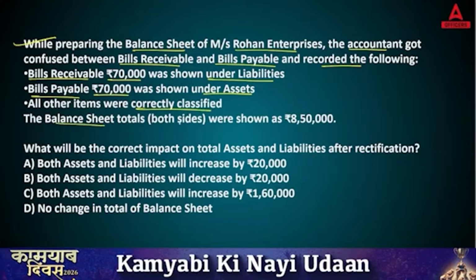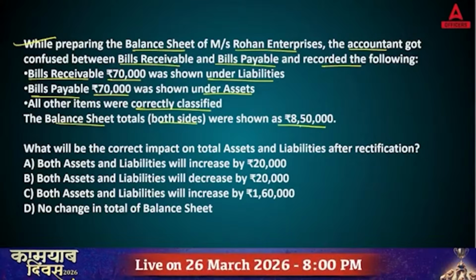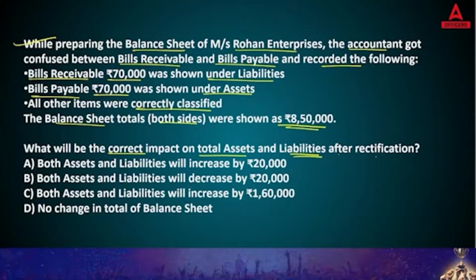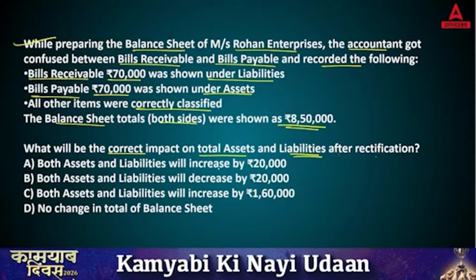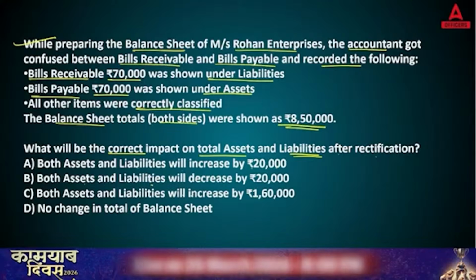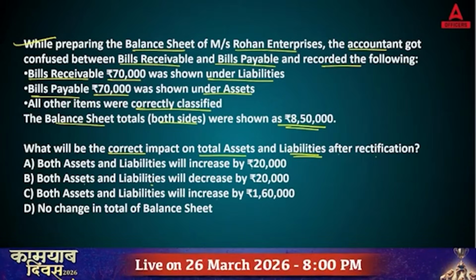The balance sheet total on both sides was shown as 8,50,000. Now, what will be the correct impact on total assets and liabilities after rectification? A. Both assets and liabilities will increase by 20,000. B. Both assets and liabilities will decrease by 20,000. C. Both assets and liabilities will increase by 1,60,000. D. No change in total of balance sheet.